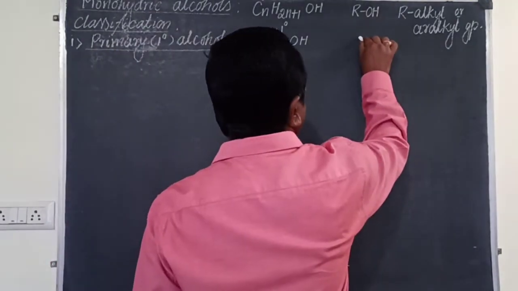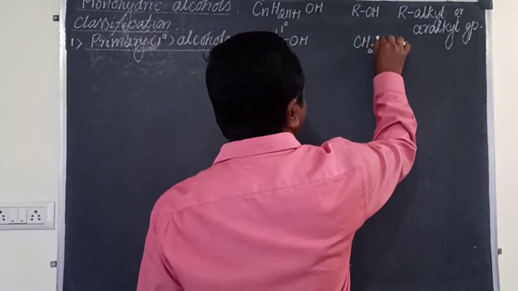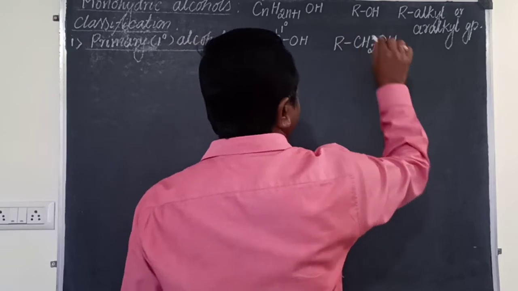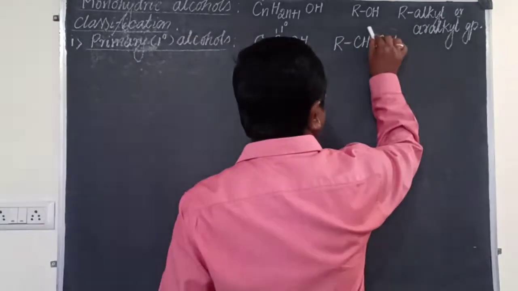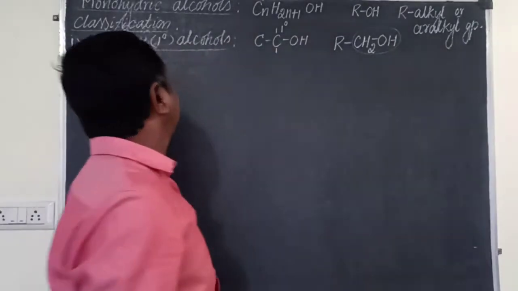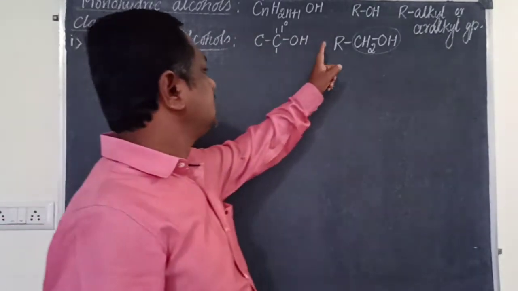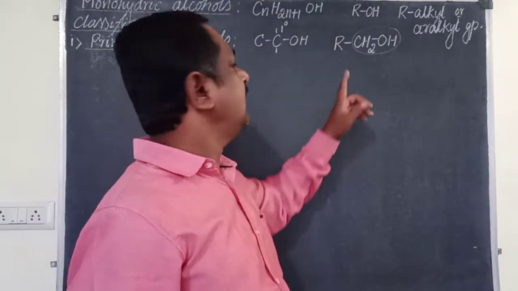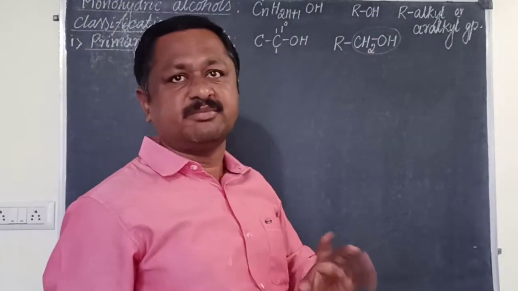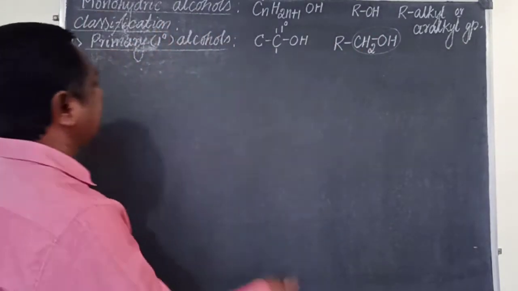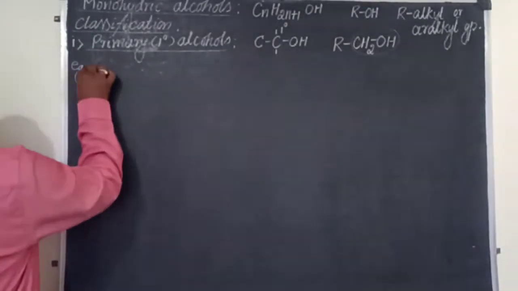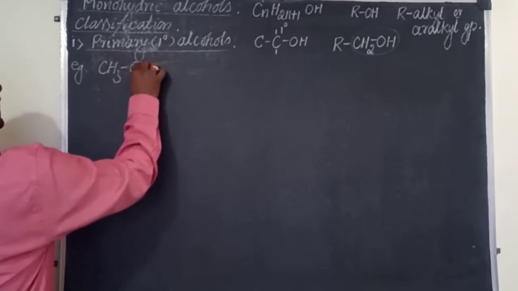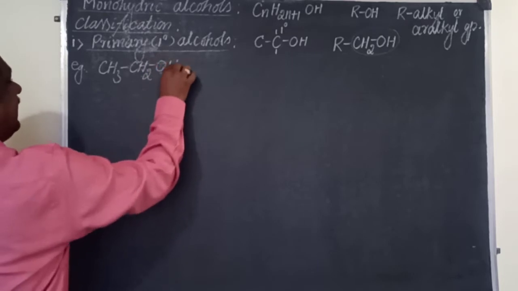So the general formula of primary alcohol is functional group RCH2OH and the general representation is RCH2OH. ನೋಡಿ, CH2OH, very important, is a functional group for primary alcohol and the general formula is RCH2OH. ಇಲ್ಲಿ R should be an alkyl group. R hydrogen ತಗೊಂಡ್ರೆ ಏನಾಗುತ್ತೆ? CH3OH, methyl alcohol. It does not contain any primary carbon. For example, say R is CH3. Yes, this is the simplest and very familiar primary alcohol.